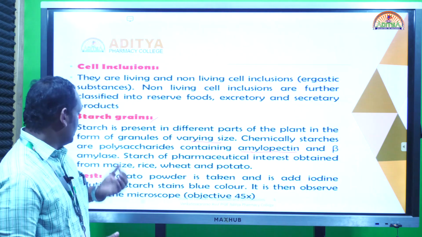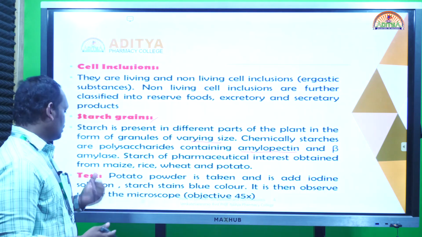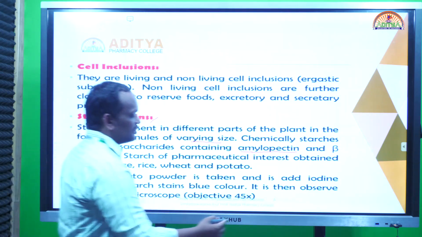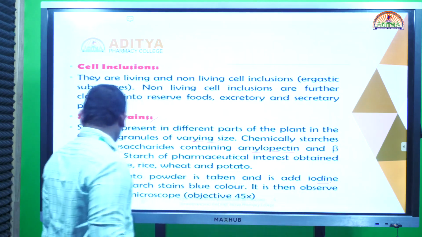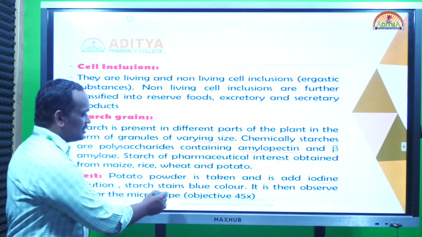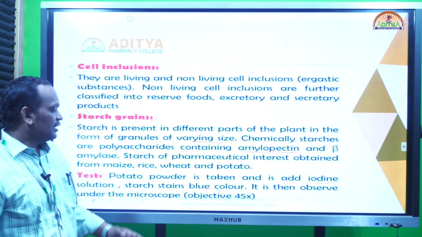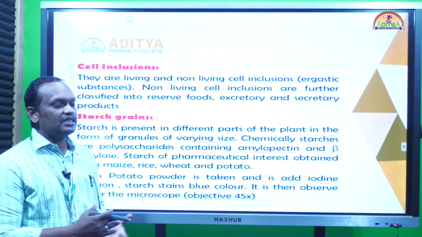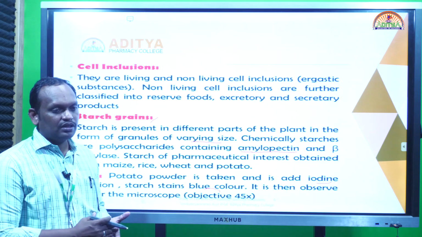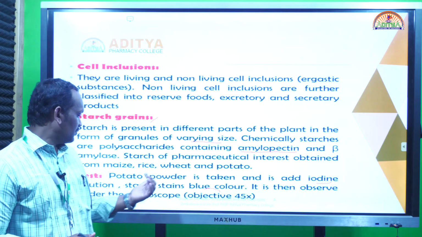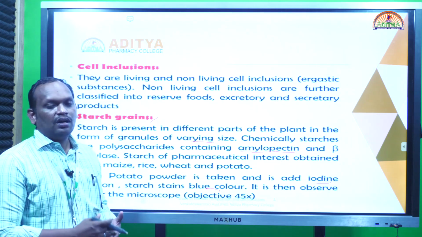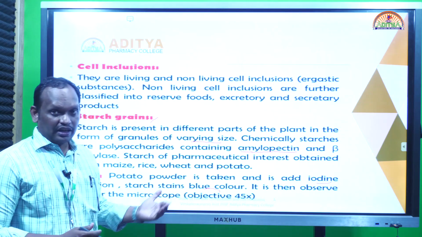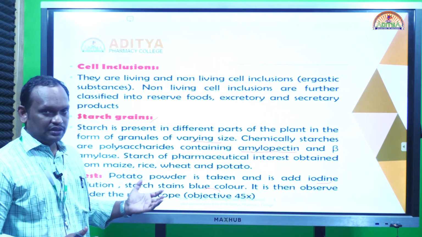Okay, the test. How can you test for starch grains? We take potato powder and add iodine. The iodine test is used for starch, which is a carbohydrate, a polysaccharide. When it stains blue, it indicates that starch is present. By observing under the microscope the size of the potato starch grains, and since we already have reference values, we can confirm that this is potato starch. Maybe it is rice starch, whose size is different, so based on the size we can identify which starch it is.